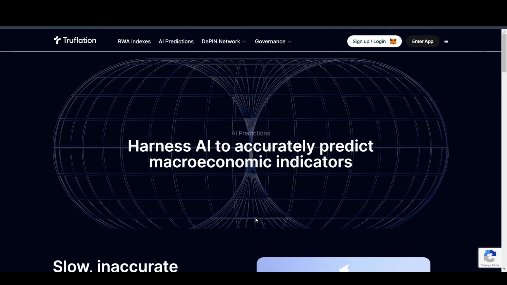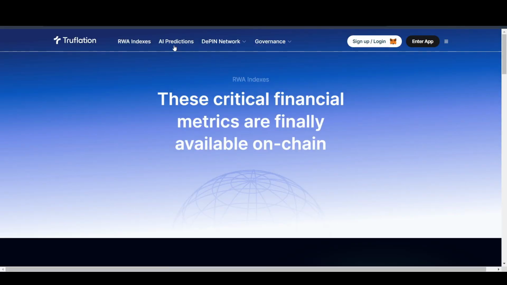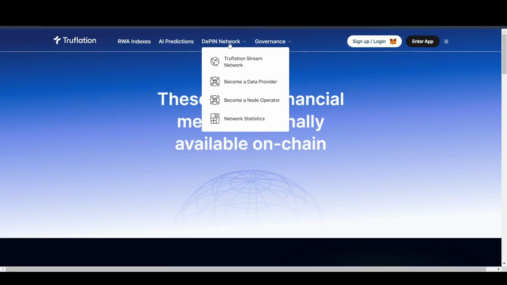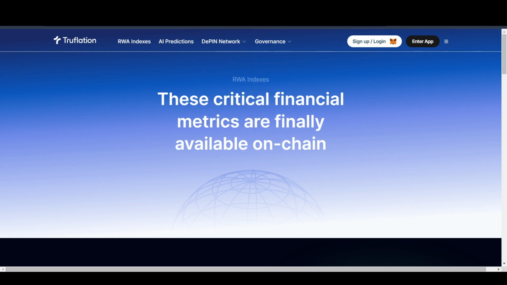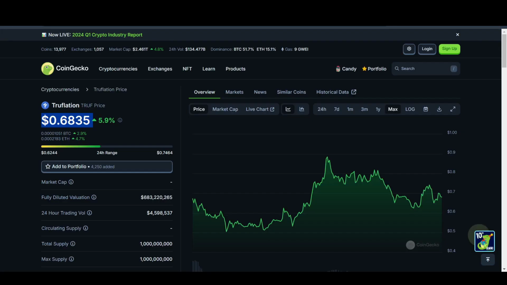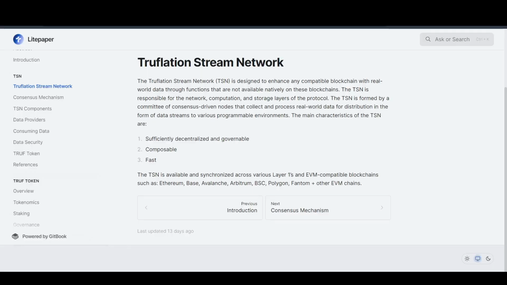That means they are into real world indexes as well as the AI category, and they are also into DePIN. These three have a very big narrative in 2024, and I think that could impact the Truflation price in the future as well. So these are some of the highlights of the Truflation network, or Truflation protocol, or whatever you like to call it.